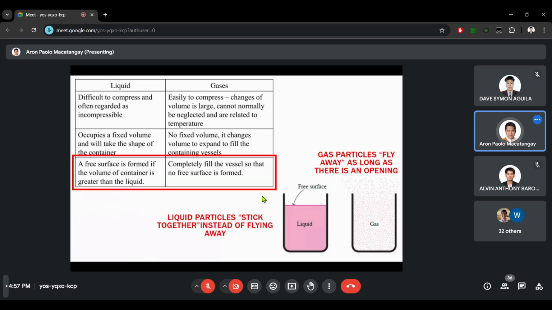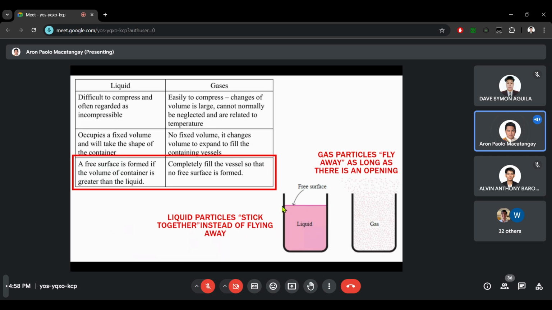Because of this behavior, if you want to isolate or collect gases, you have to put them in a sealed container without an opening, because any opening will cause the gas to leak into the atmosphere. For liquids, this is not necessary, because liquid particles tend to stick together instead of flying away. If you put a liquid in an open container, the liquid particles will not randomly go up and mix into the air, unlike gases.